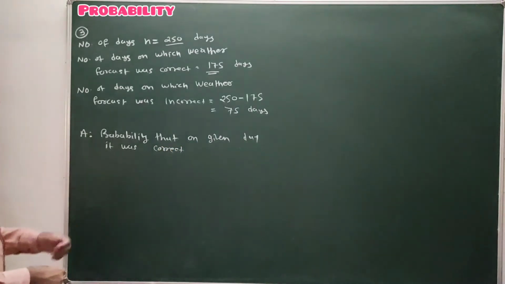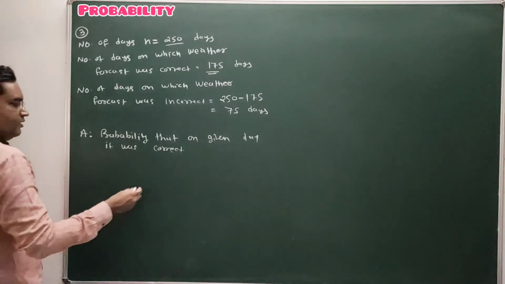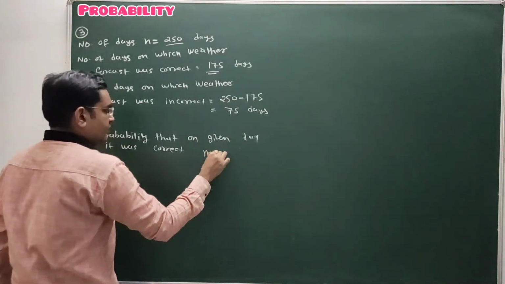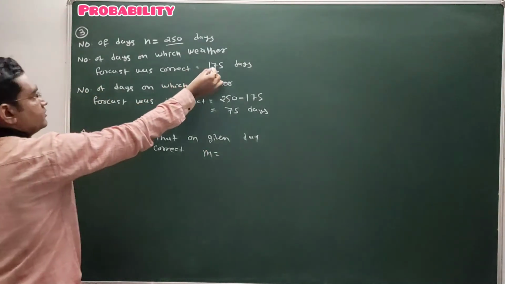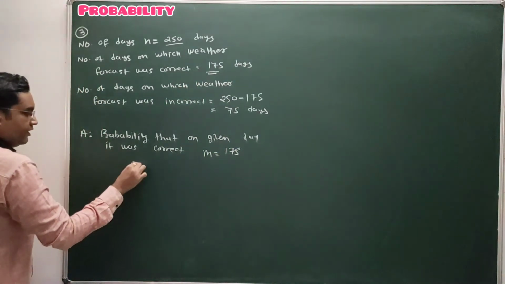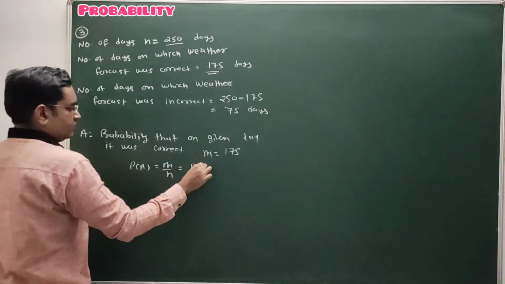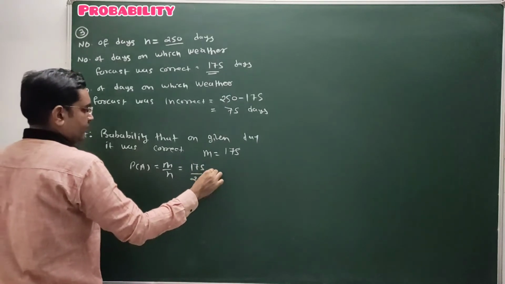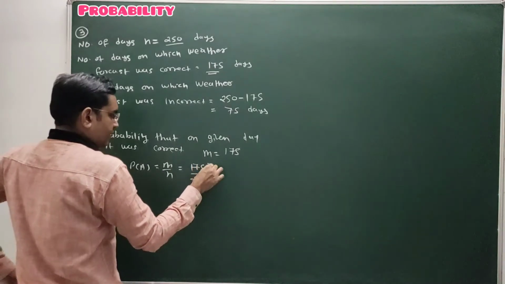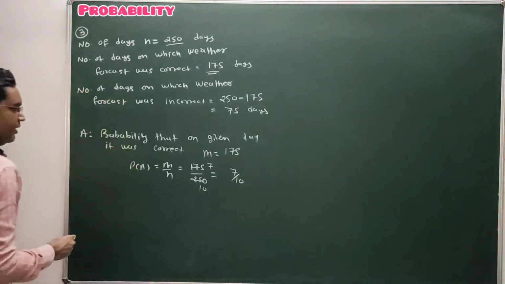Out of 250 days, what is the probability that on the particular selected day it was correct? Total days on which the weather forecast was correct are 175. So the probability of occurrence of event A is m upon n, equal to 175 upon 250. Cutting by 25: 7 by 10.